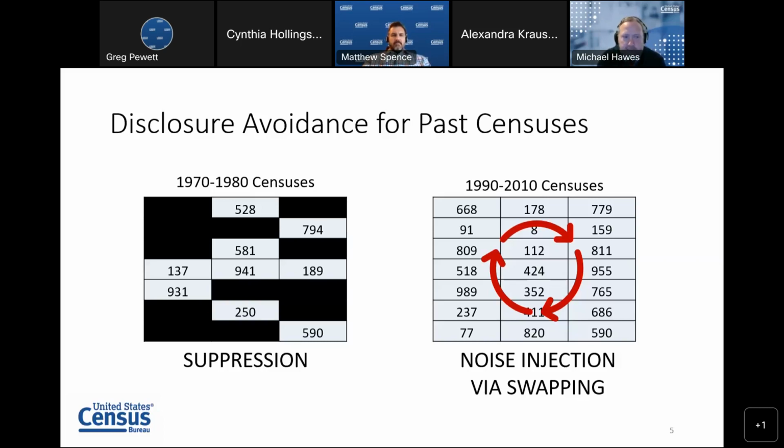By 1990, and for the 1990, 2000, and 2010 censuses, we shifted to a different approach to disclosure avoidance, which involved infusing noise into the census statistics in order to allow us to publish more data. And we did that through a process called swapping, where we would swap entire households' records with those records of households in a nearby geography.